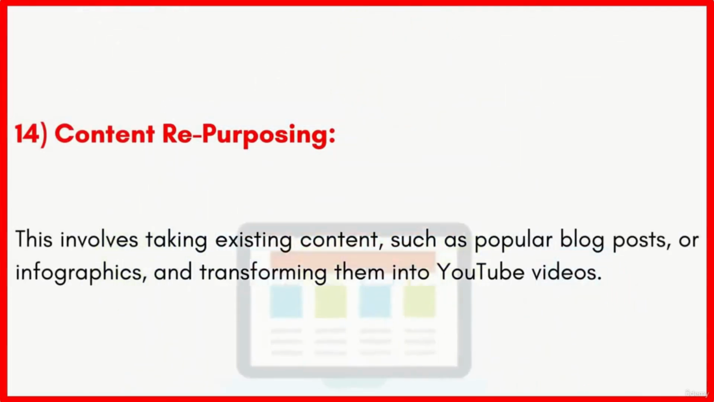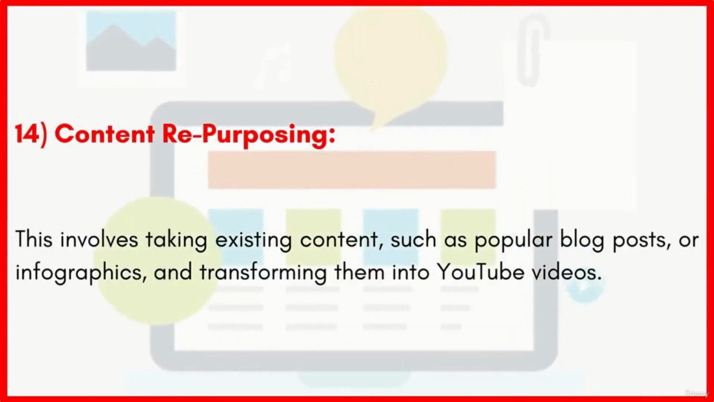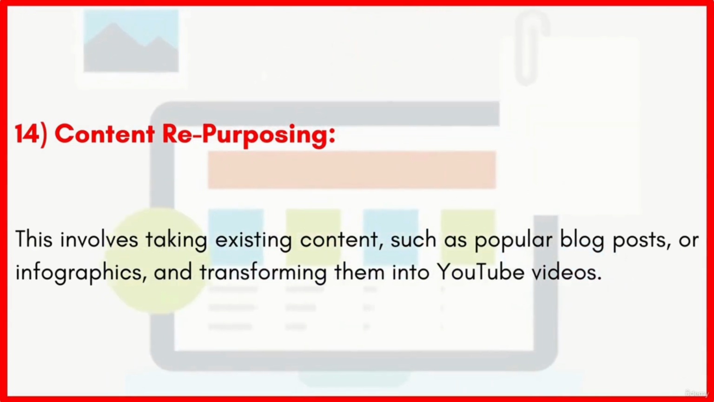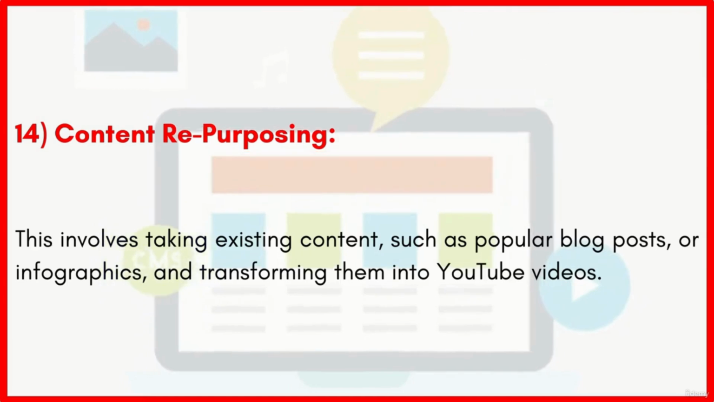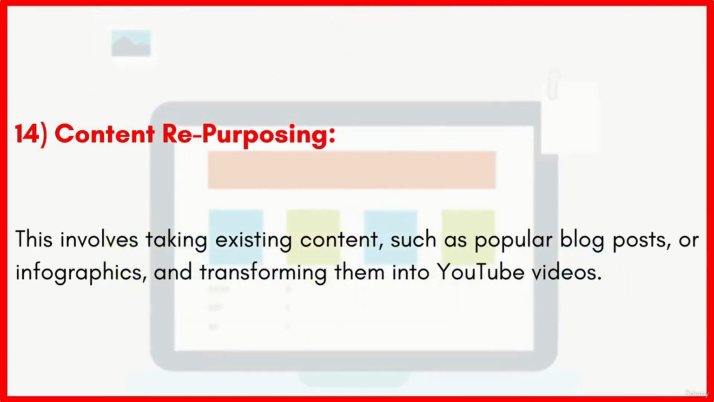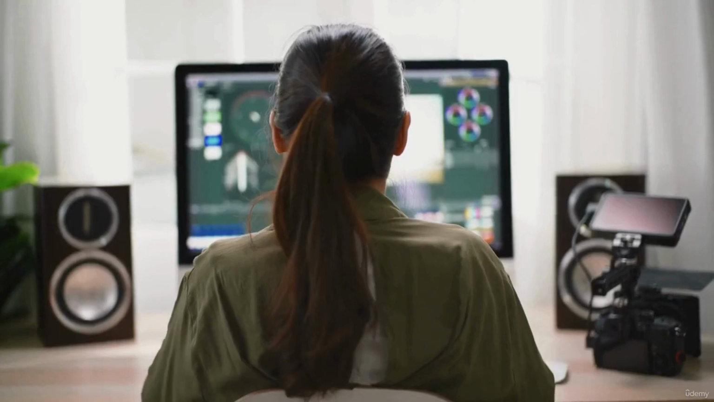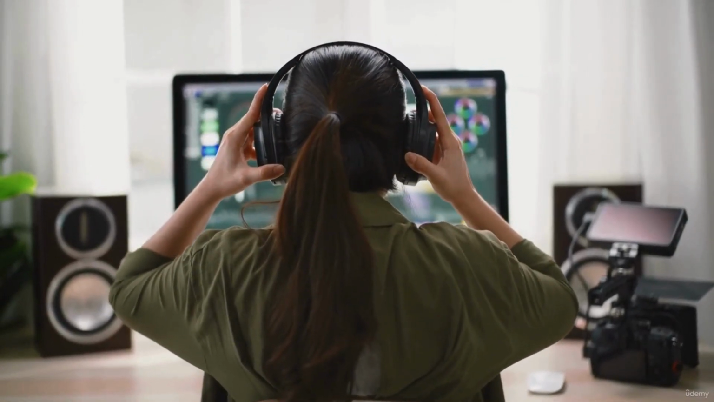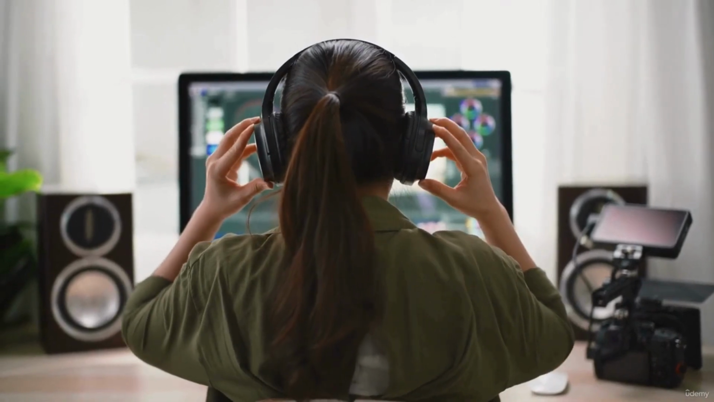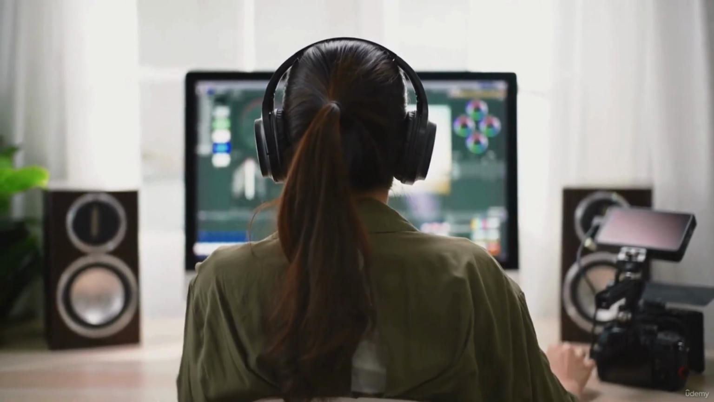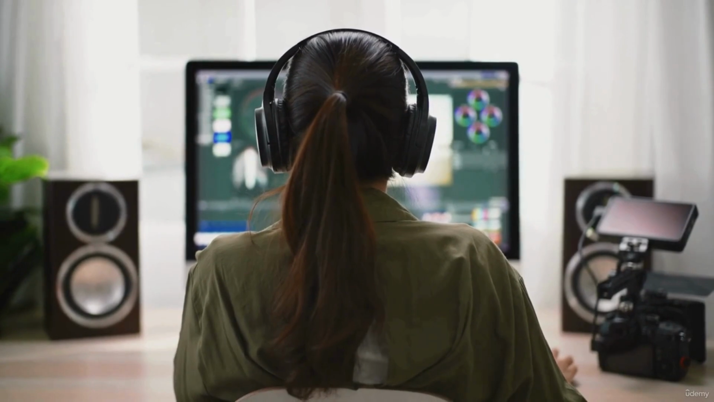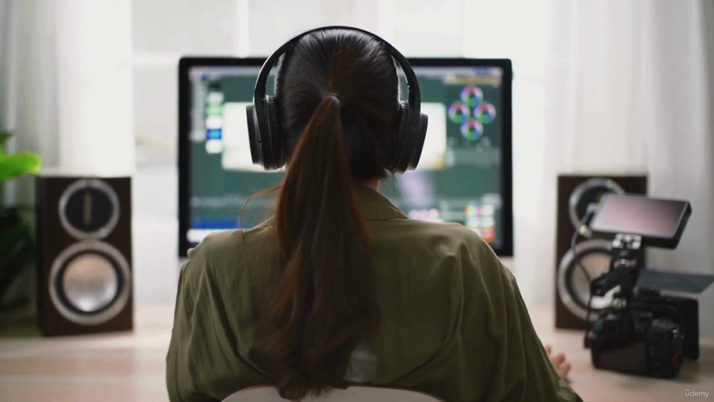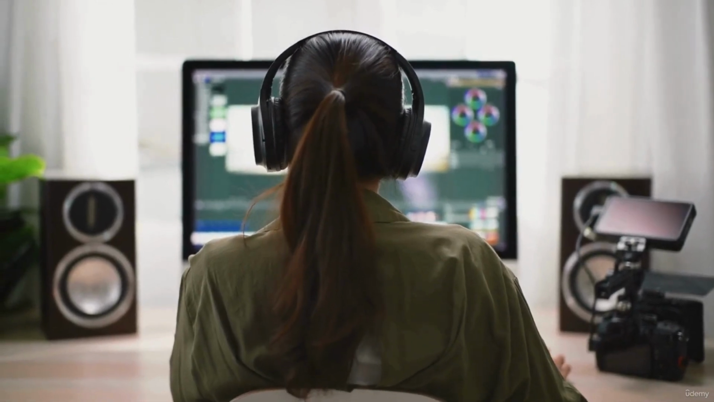Number 14. Content repurposing. This involves taking existing content, such as popular blog posts or infographics, and transforming them into YouTube videos. This strategy allows you to reach a wider audience by presenting the information in a different format, catering to those who prefer watching videos over reading articles or listening to podcasts. Content repurposing is a common and effective strategy used by content creators.